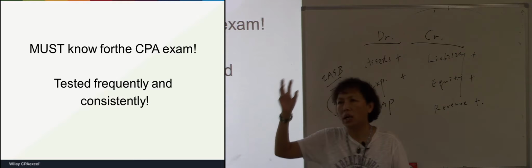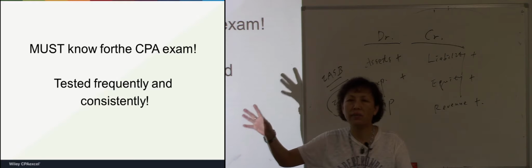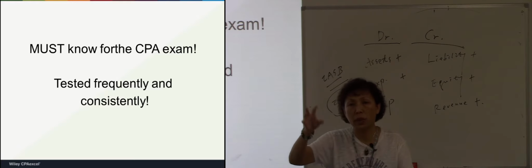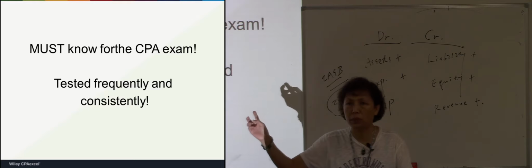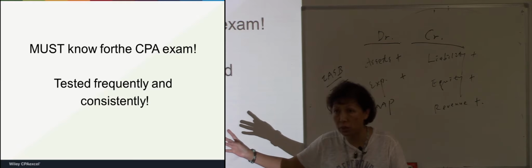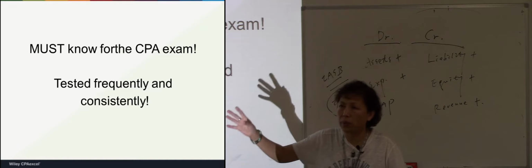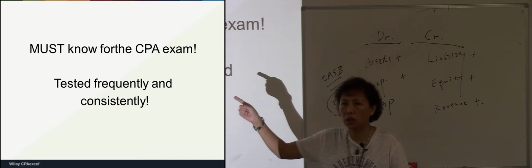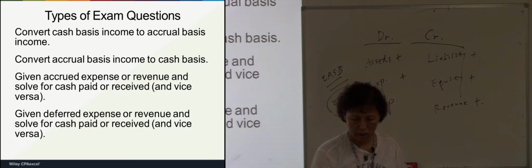FASB and SEC require companies, especially publicly traded companies, to follow GAAP for their daily recording and for their preparation of financial statements. And GAAP requires companies to use accrual basis accounting.